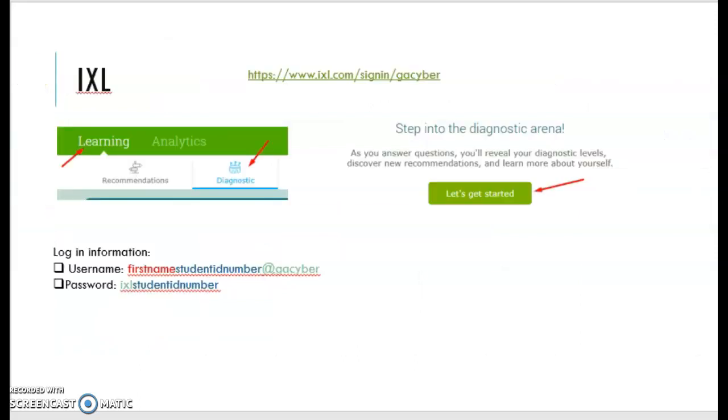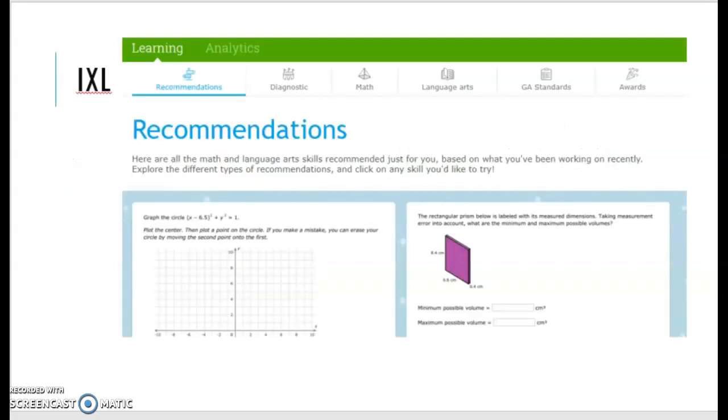Okay, some other programs that you need to know for this year: we are going to be using IXL. So you definitely need to know the site and how to log into it. You might want to go ahead and complete your diagnostic if you haven't already. I'll send this PowerPoint out, but make sure that you can open it, log in, and take your diagnostic test.